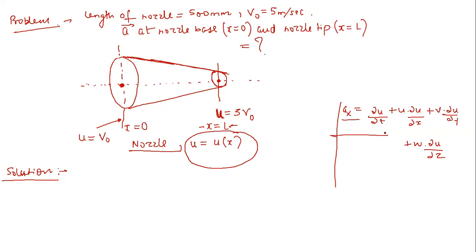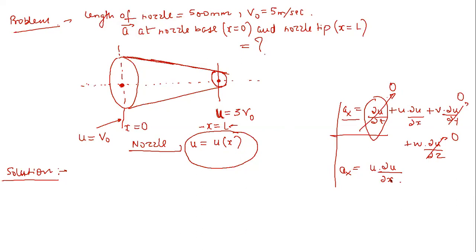Okay, so now again, start one by one. First of all, tell me, what about delta u by delta t? Always see here, u is a function of just x. So delta u by delta t will be 0. Very good. Now, what about delta u by delta y? Again, this will be 0. Delta u by delta z, again 0. So now our job is very easy. The acceleration is simply u delta u by delta x.